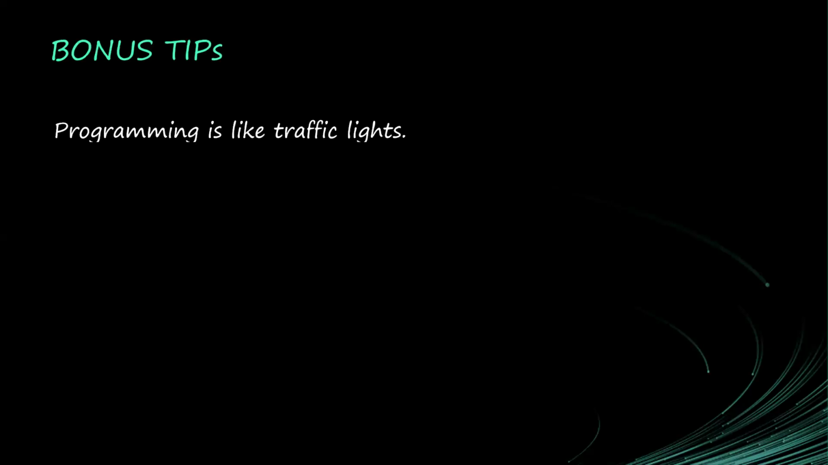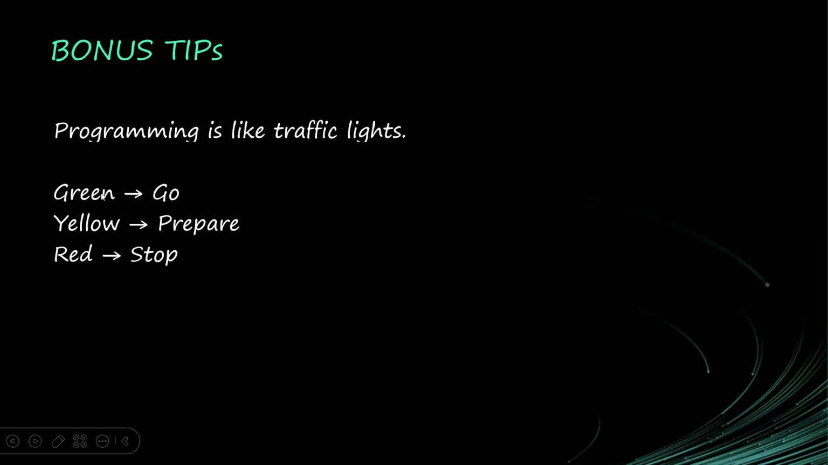So programming is like traffic lights. If the light is green, that means you can go. If the light is not green, if it is yellow, you should prepare. If it is red, you should stop. So this is the if else statement. So conditions control how programs behave.